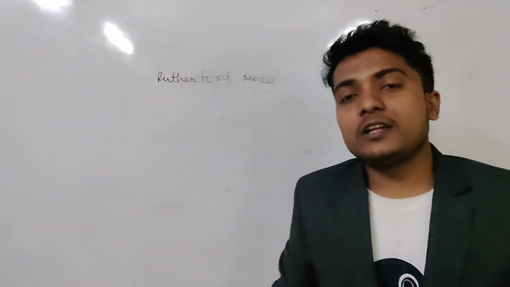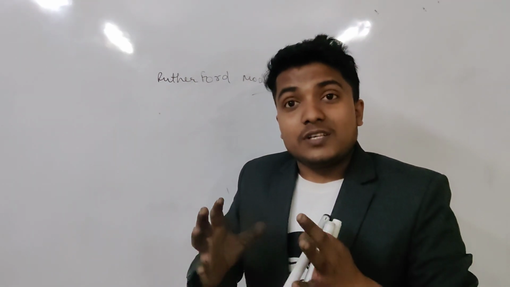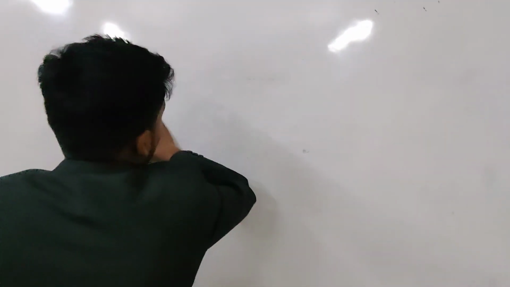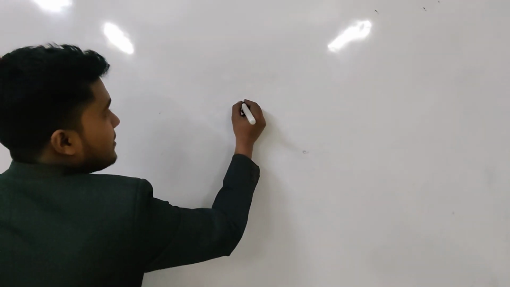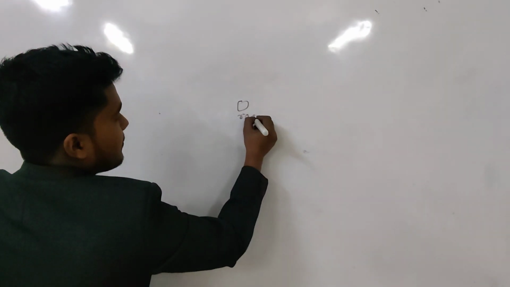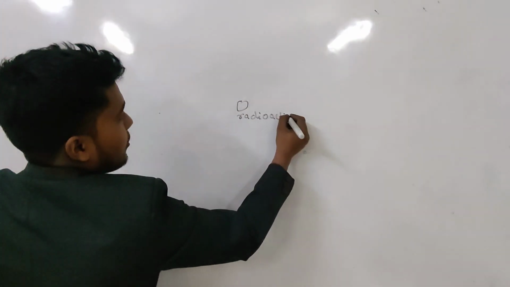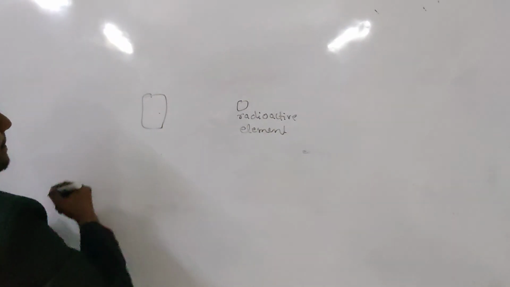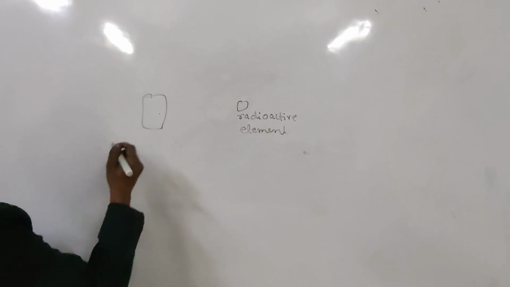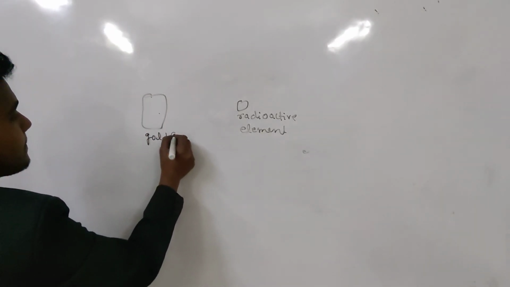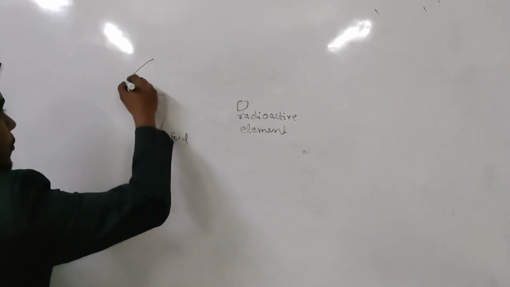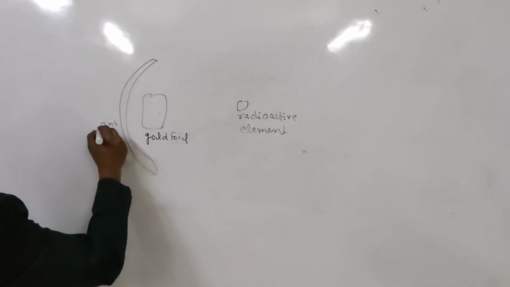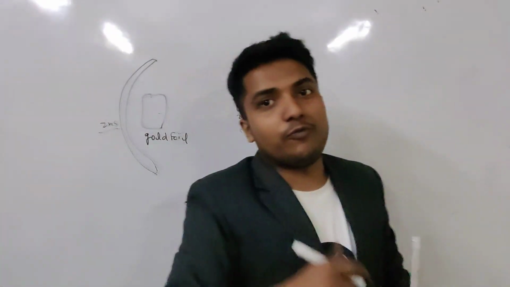And with that gold foil, Rutherford set up an experiment. In his experiment, he used a radioactive element, a gold foil, and a fluorescent screen made of zinc sulfide behind the gold foil.